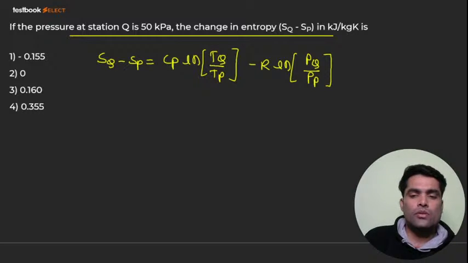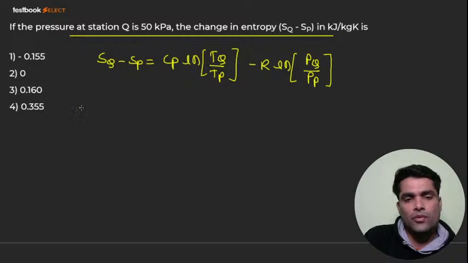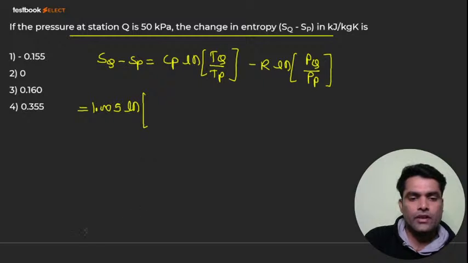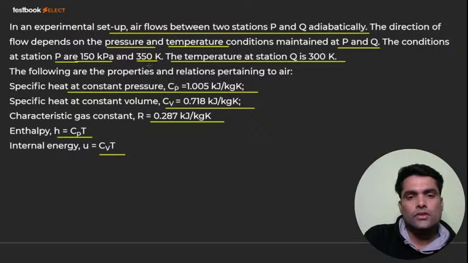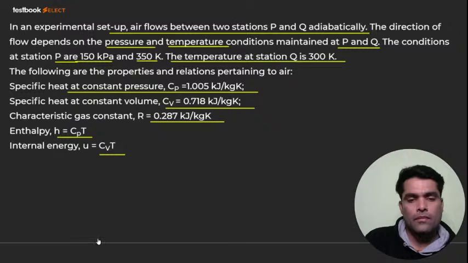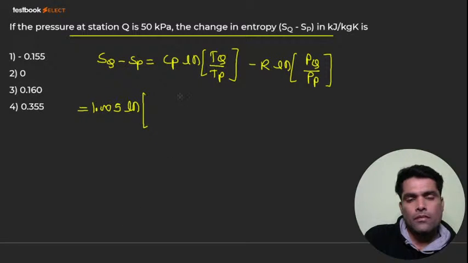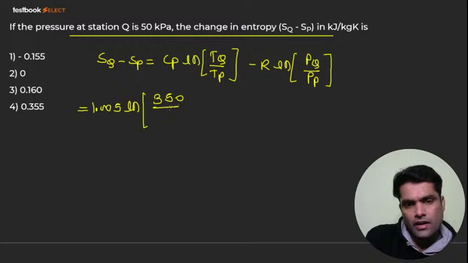Very good. If you got this, I'll simply put the values: 1.005 ln of TQ by TP. TQ is how much? We have to check. The condition at station P is 350 Kelvin, and Q is 300 Kelvin. So it is 1.005 ln of 300 by 350.